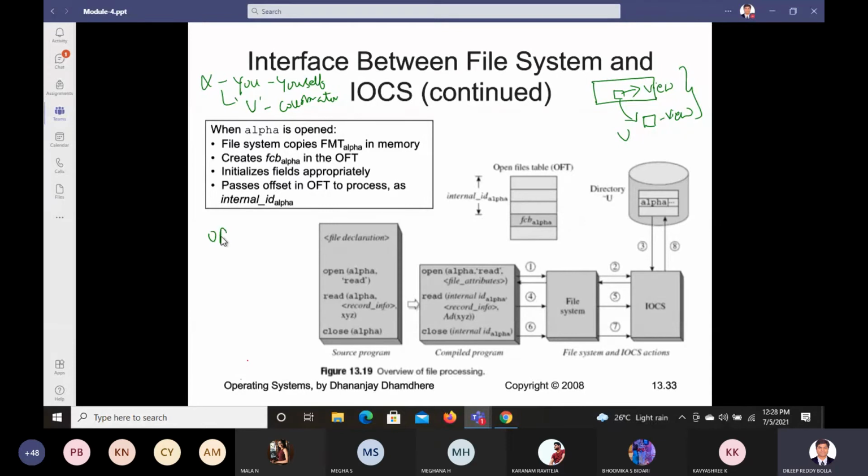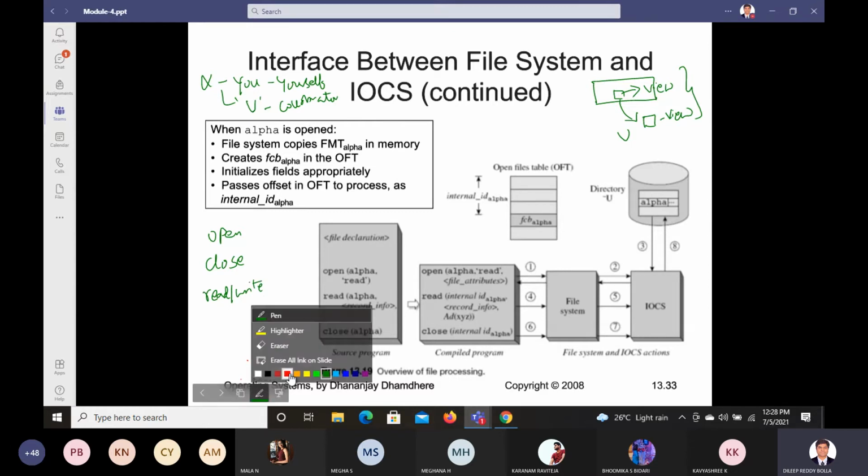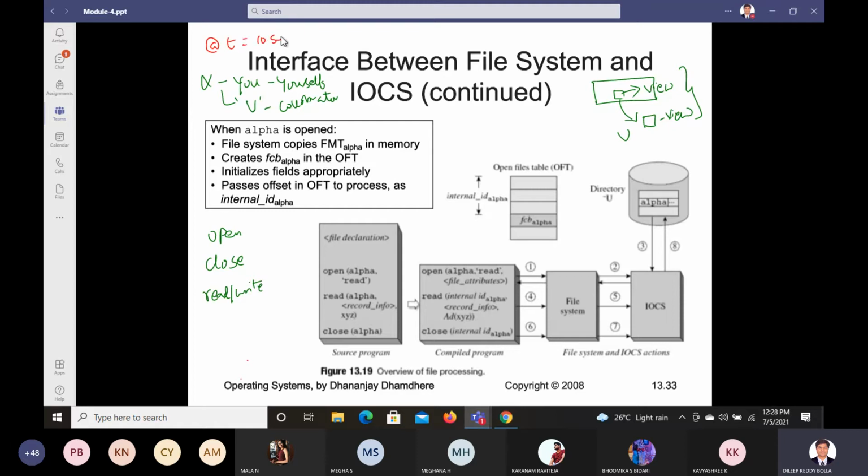We have seen open type and close type, and we have seen the third one, read/write type. So these are the three entities we have. All these three entities have to be updated in parallel, such that if anyone changes something, you are able to see that. Let us say at time t equals 10 seconds,